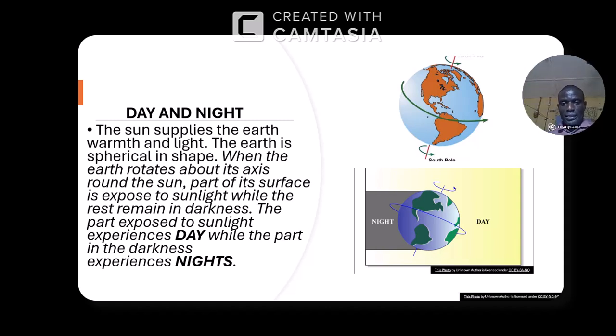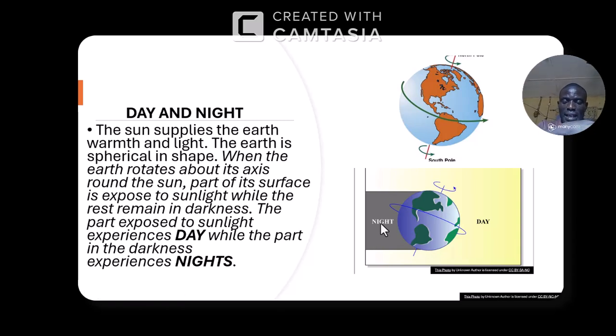Look at the arrow here. See the rotation. We call it the rotation of the earth. Earth is rotating. It is rotation that brought about night and day. So at a time, it will turn. Look at the second diagram here. We have the day here. This is the side that is receiving sun rays from the sun. As the earth is rotating, this part of the earth is now out of the sunlight. So we have the night here. That's how it's going to be turning.